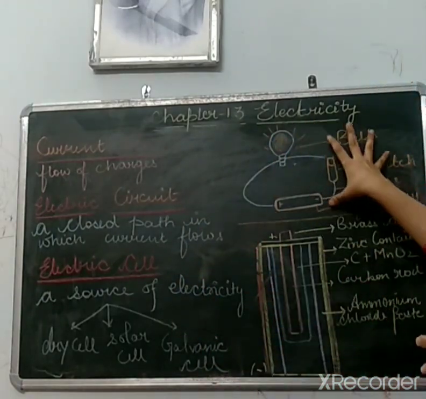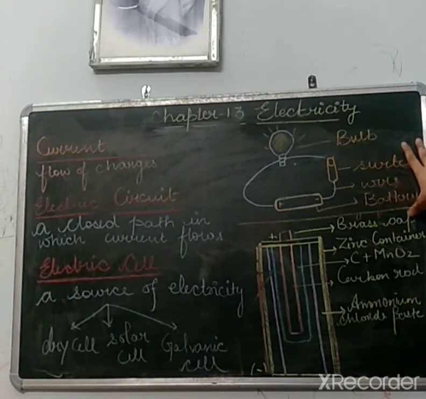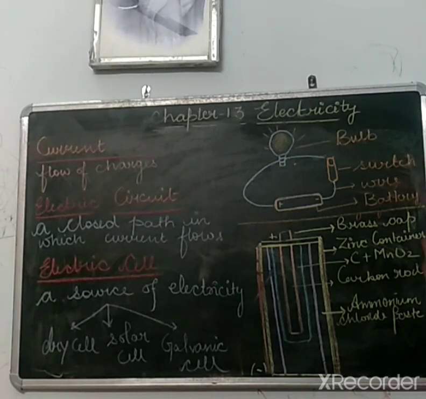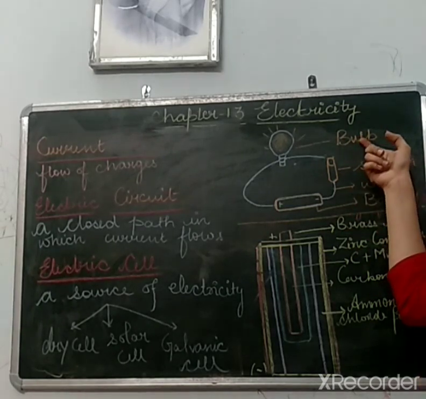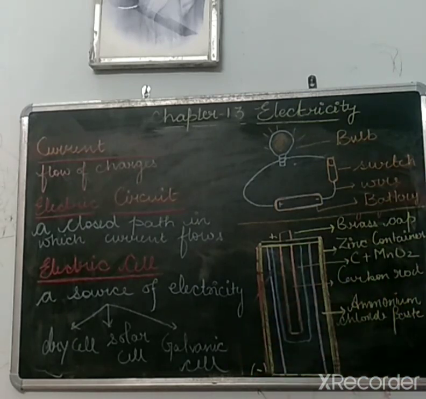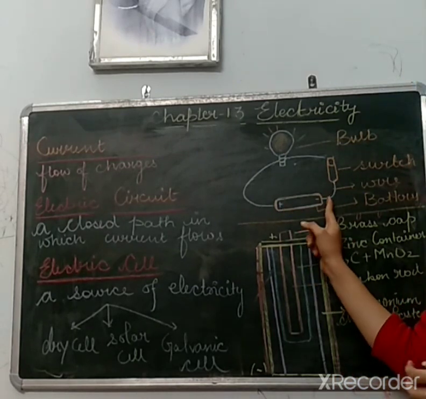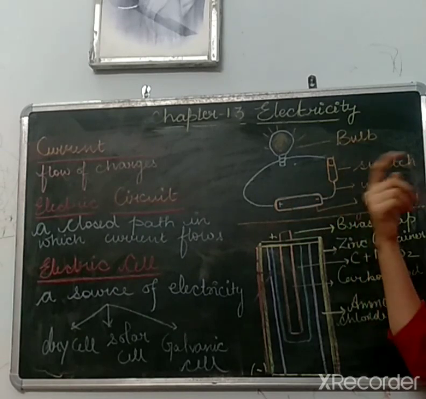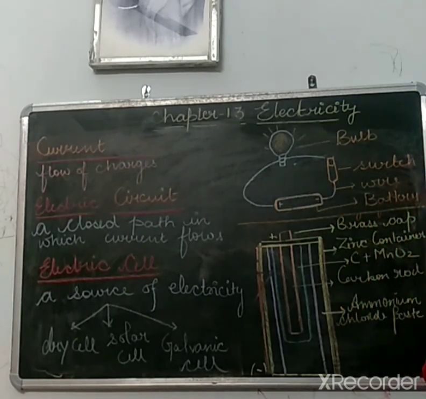So here this is basically a circuit diagram, which I'll tell you. This one is the circuit diagram. So in a circuit, what do we need? A bulb, to check whether the electricity flows in the circuit, it confirms basically, right? A switch, wires and a battery or a cell, right? Cell is the source of electricity, and you all know there are many uses of cells around ourselves. So we'll discuss it.